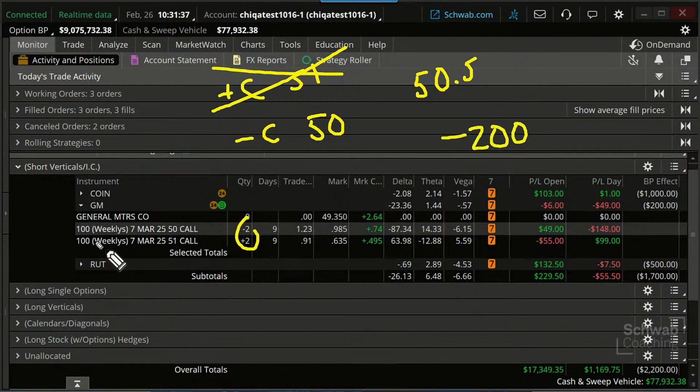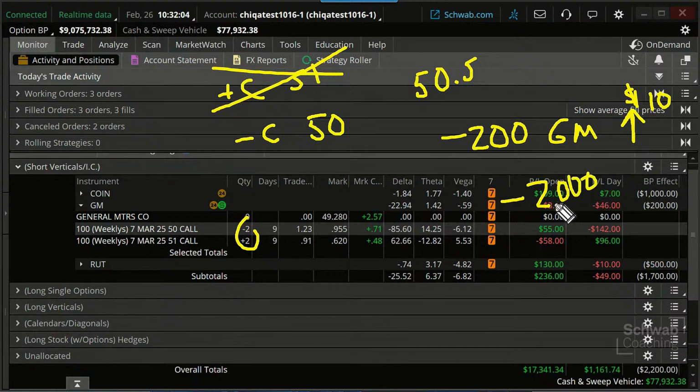We're then short 200 shares of GM. And let's say the very next day, GM takes off and jumps up $10. I'm short 200 shares, and so that'd be a $2,000 unrealized loss at that point on this trade.